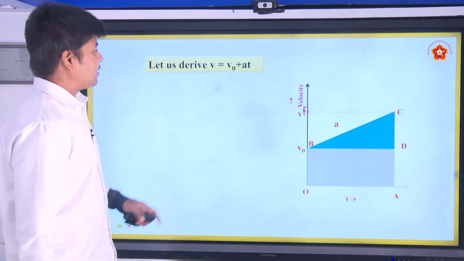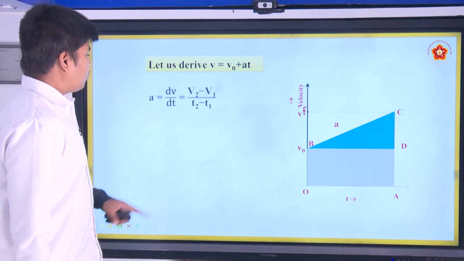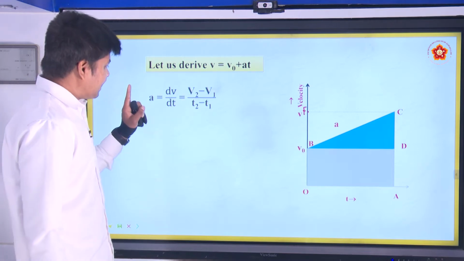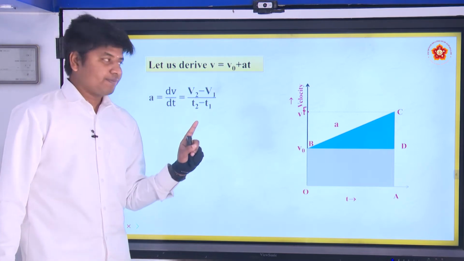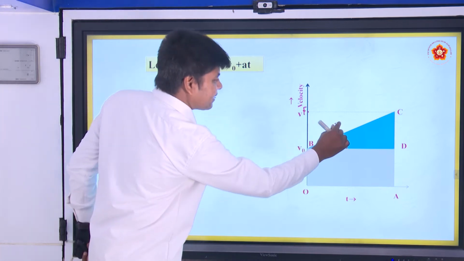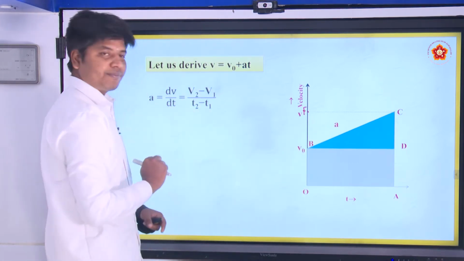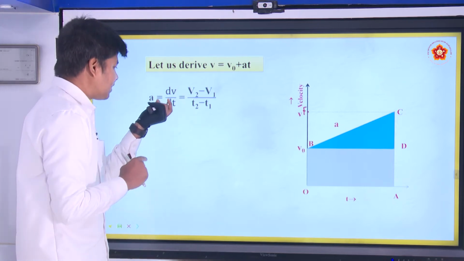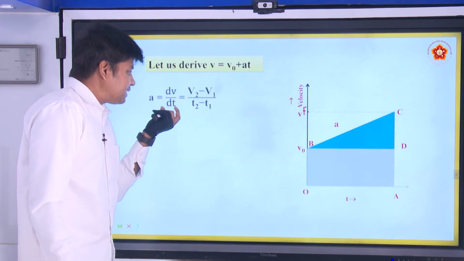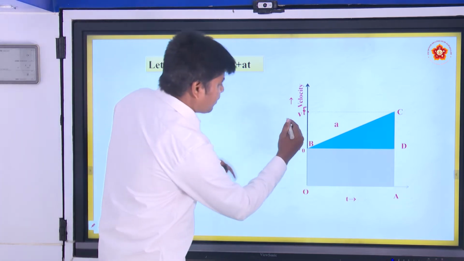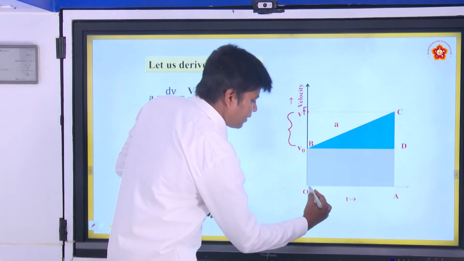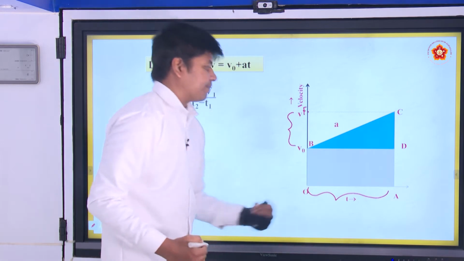So, this is our first equation. You know, acceleration is nothing but the rate of change of velocity, right? Acceleration is nothing but slope. Slope is what? dV by dt, right? Change in velocity for the corresponding change in time. So, this much velocity changed for this much amount of time, right?